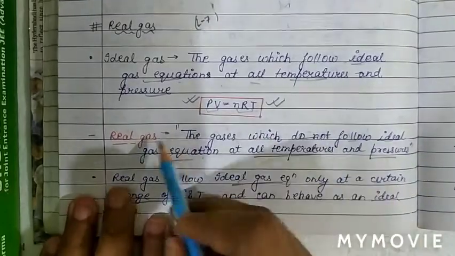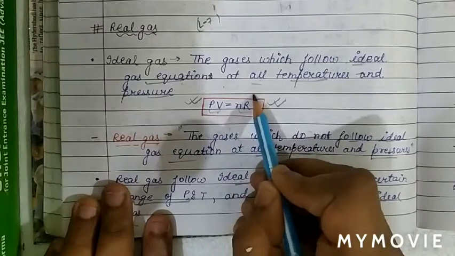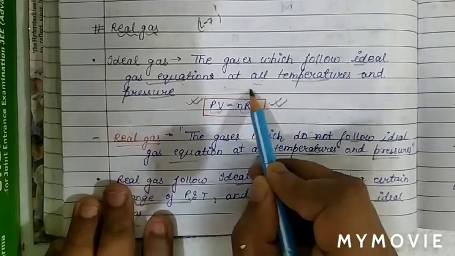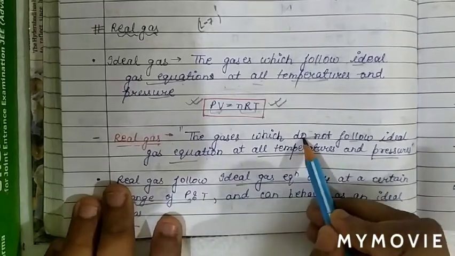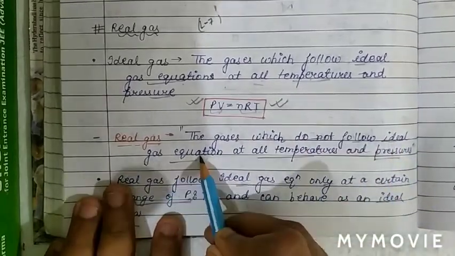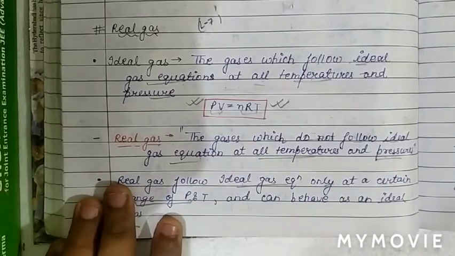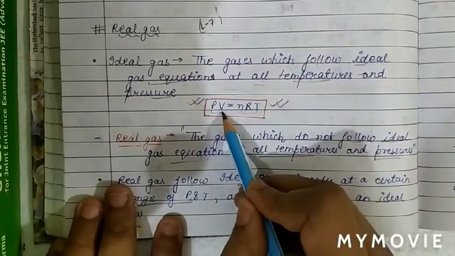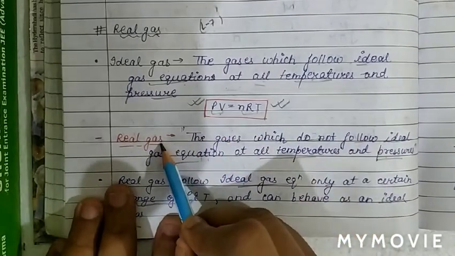See, what is real gas? Real gases are those gases which do not obey the PV equal to nRT equation. So basically the gases which do not follow the ideal gas equation at all temperature and pressure are called real gas. So the ideal gas will follow the ideal gas equation at all temperature and pressure, and real gas will not.